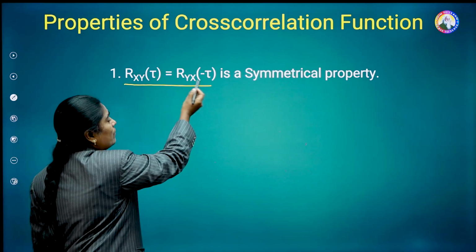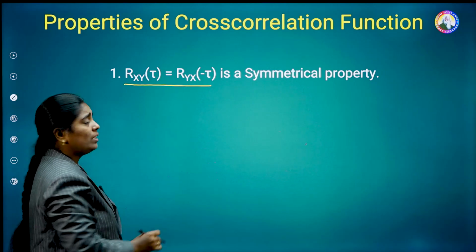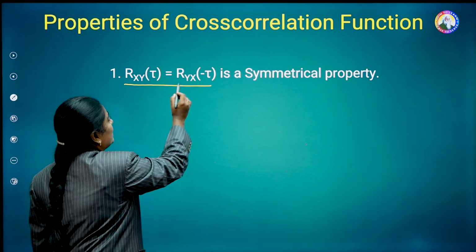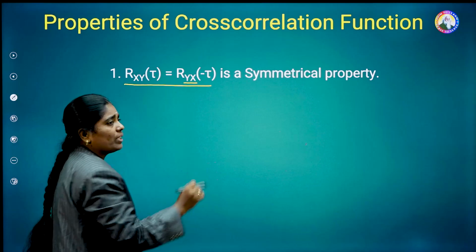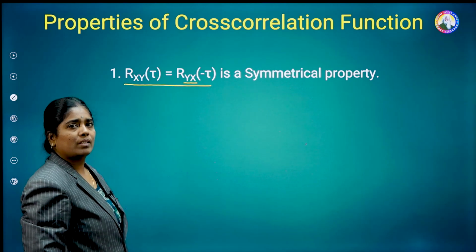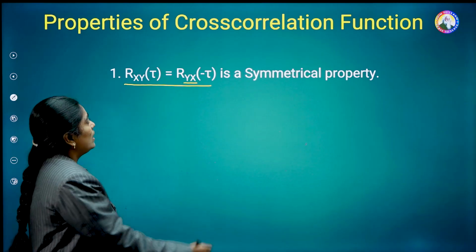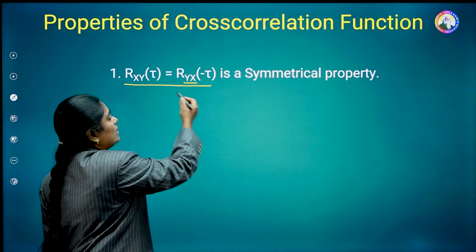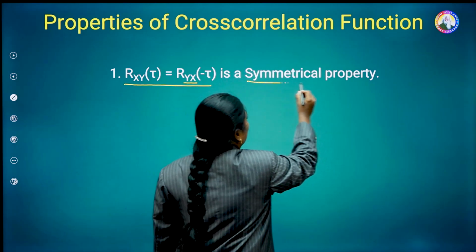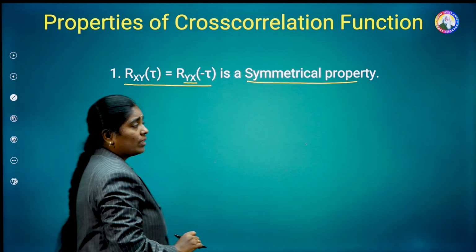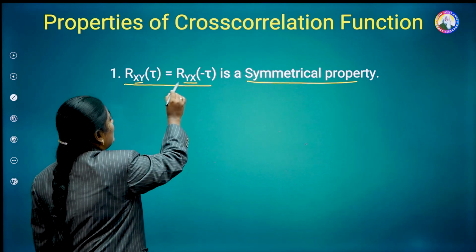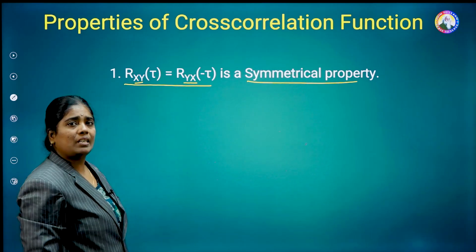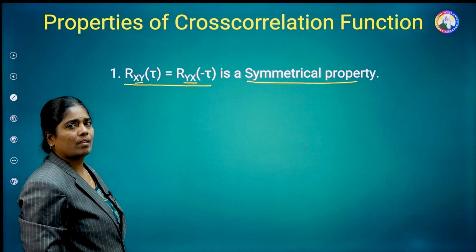Both are equal, but here you can observe a point. Here xy is there, but here yx is there. X and y are interchanged, hence minus is not there in this case. This is known as the symmetrical property. But since x and y are interchanged, it is not an even symmetry.